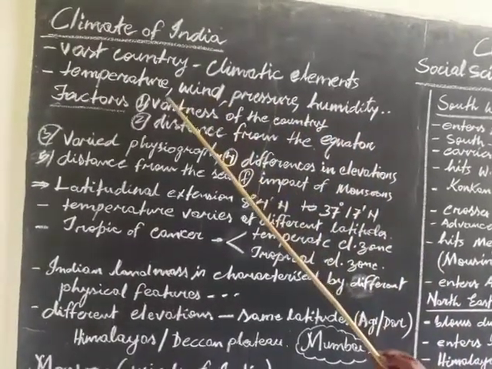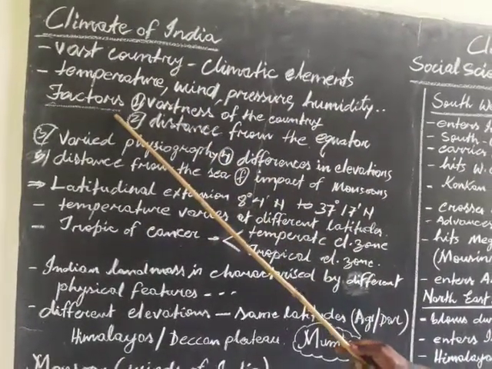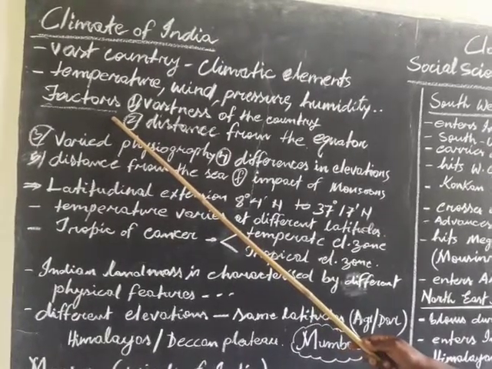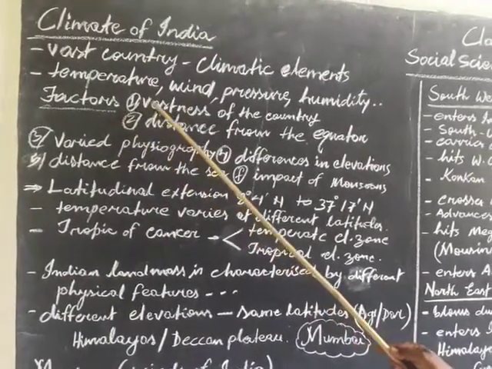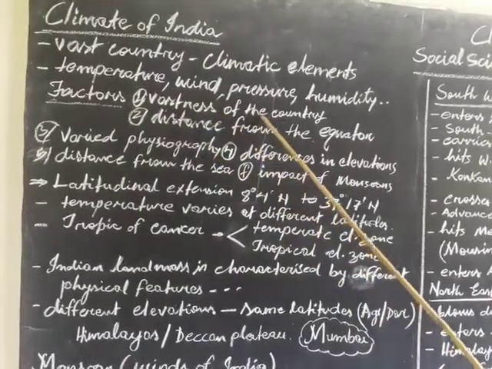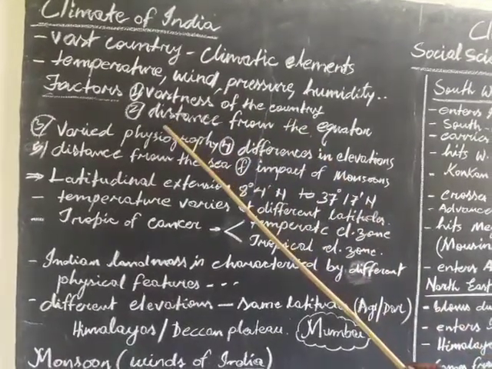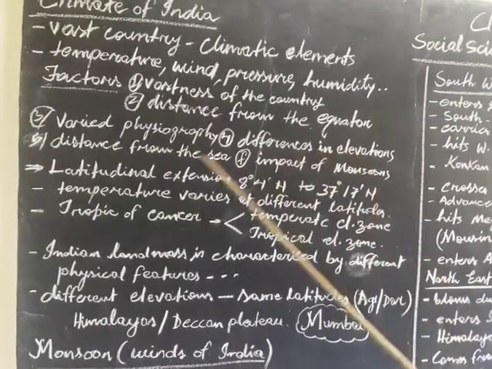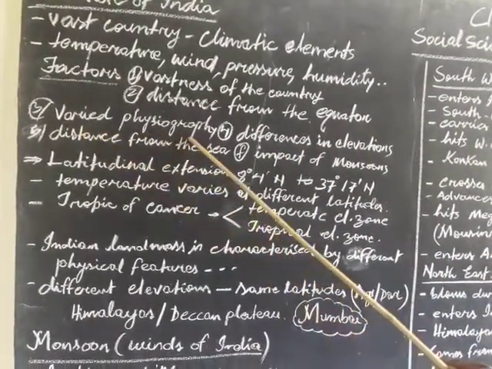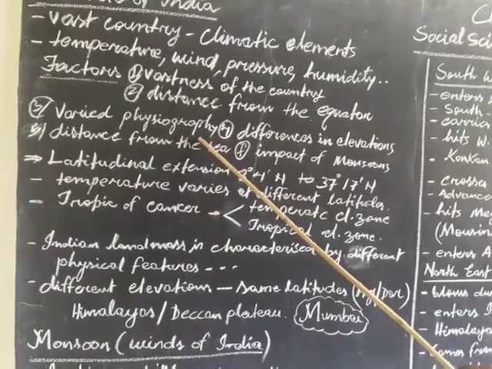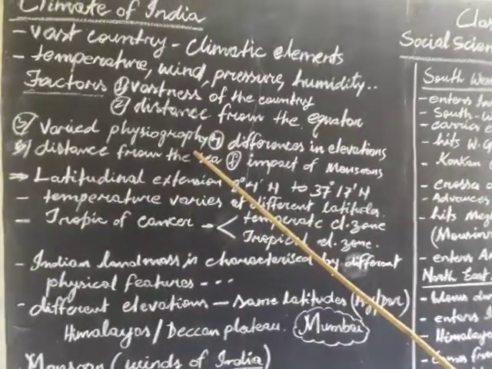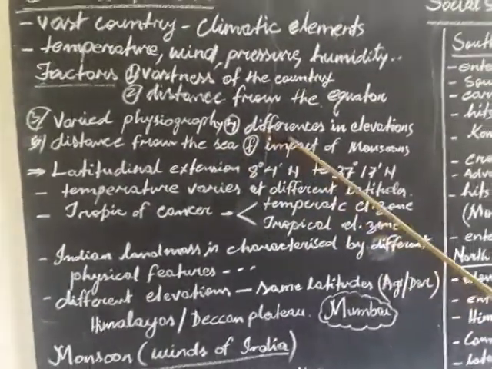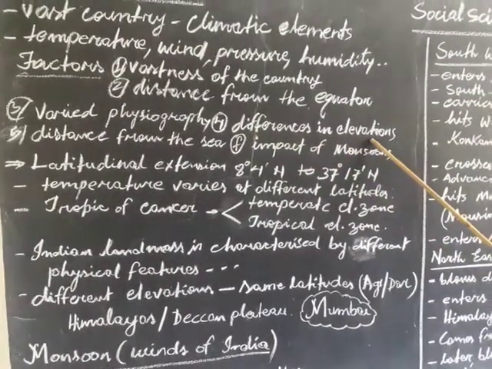There are various factors for variations in climate in India. First one is the vastness of the country. Second, distance from the equator or latitudes. Third, varied physiography such as mountains, hills, plateaus, etc. Fourth, differences in elevations.